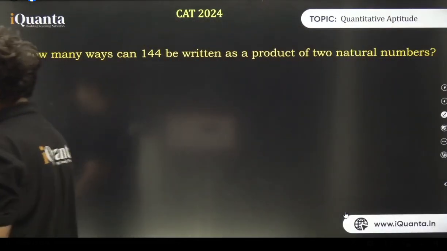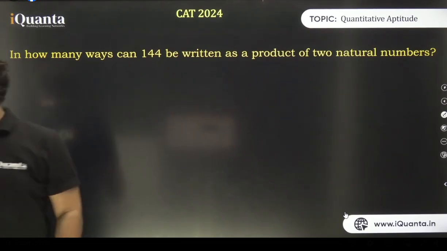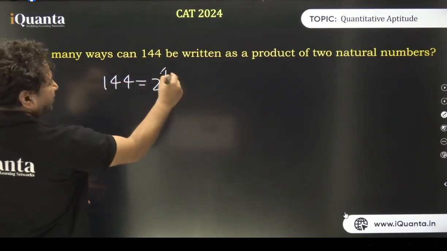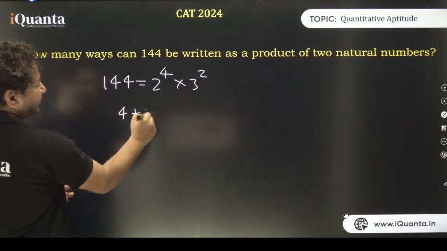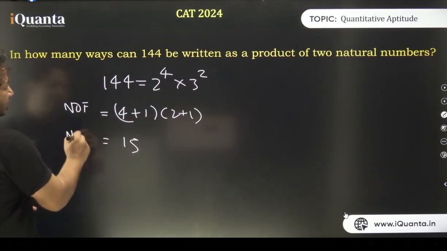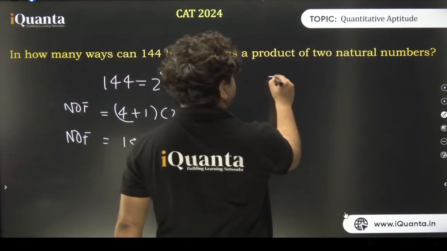Now we have a perfect square, 144. How many factors do we have? 144 break करते हैं. 16 into 9. 2 to the power 4 into 3 square. How many factors do we have? 4 plus 1 multiplied by 2 plus 1. That comes out to be 15. Isn't it? So what is the answer? 7 or 8? 15 factors are there. How many ways will be there? There will be total 8 ways, not 7.